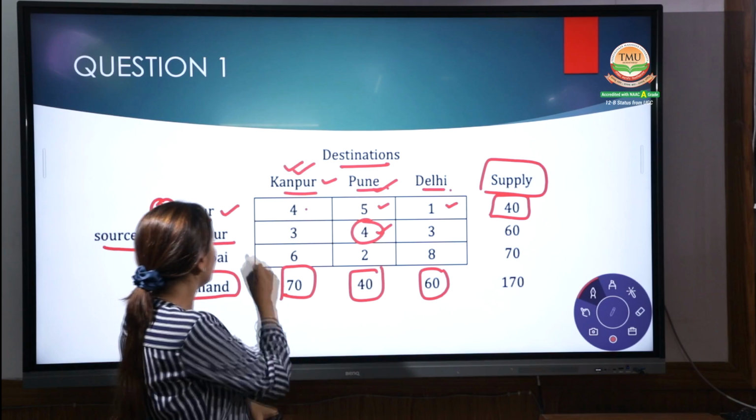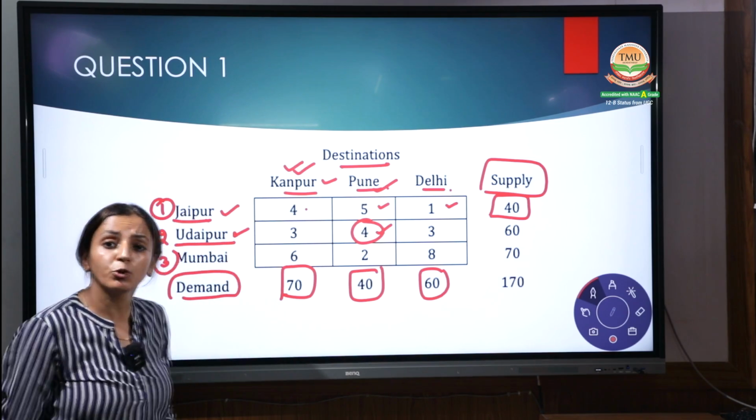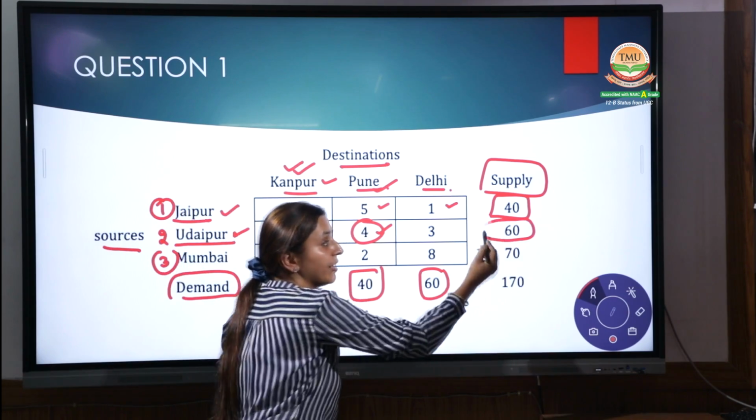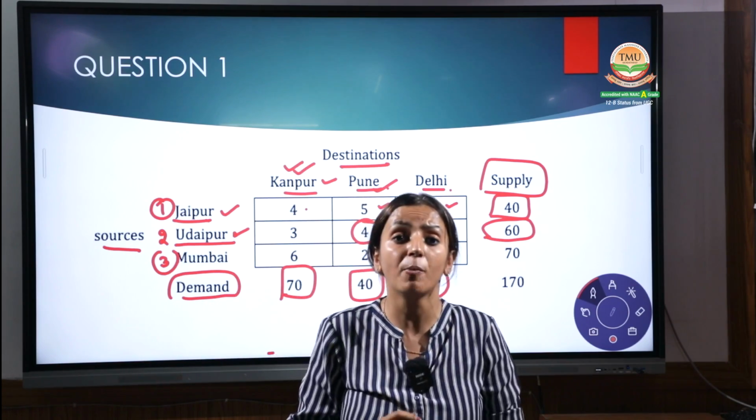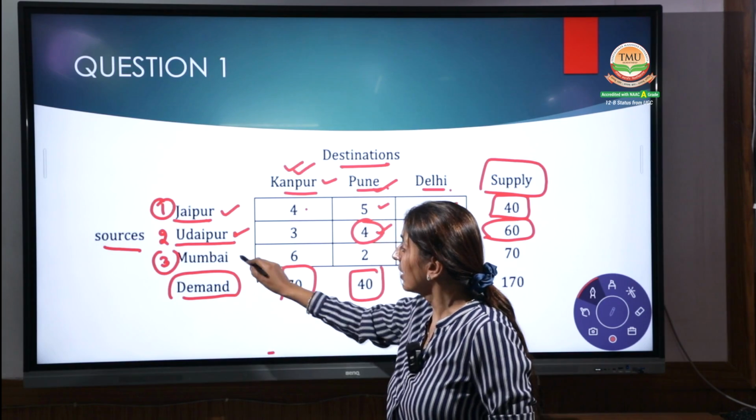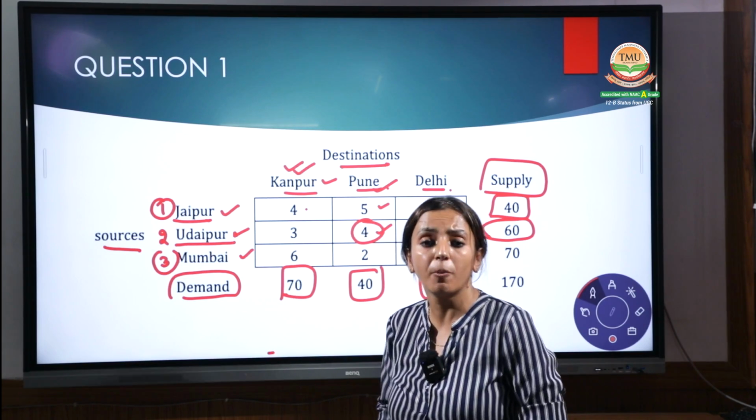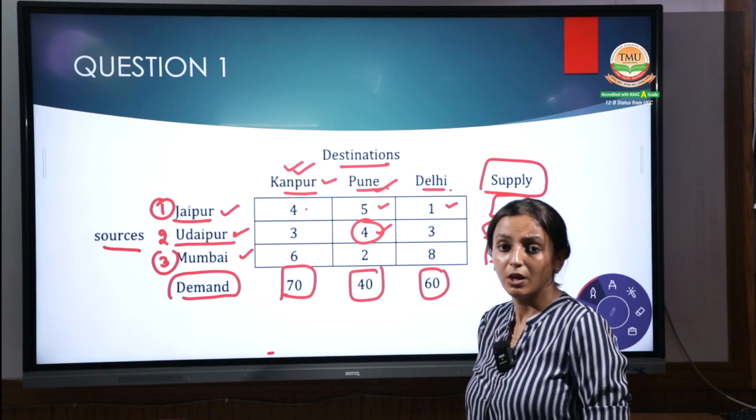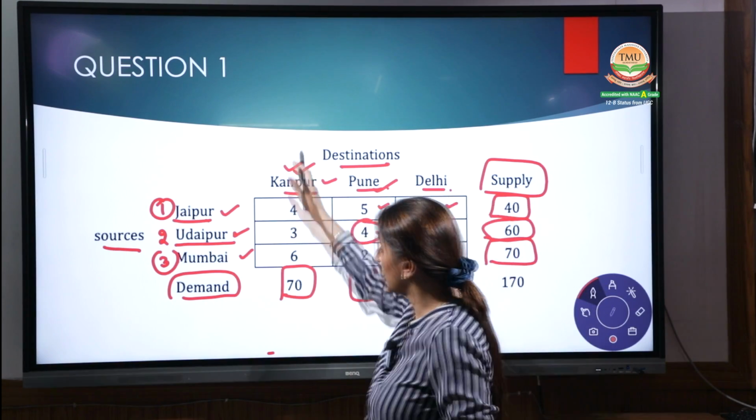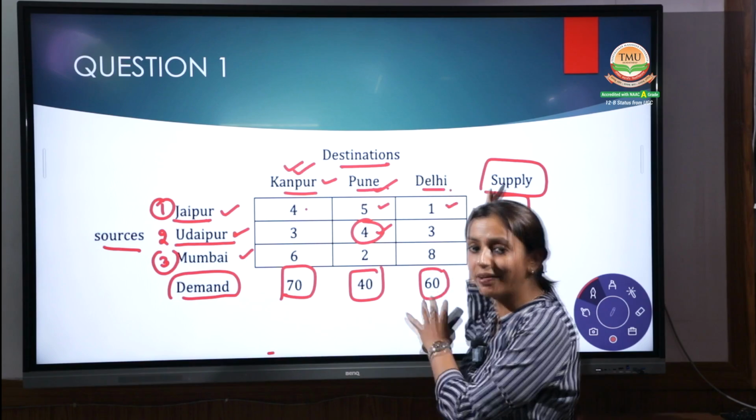The second one is Udaipur. How much can Udaipur transfer? Udaipur has the capacity of supplying 60 units. The third one is Mumbai. How much can Mumbai transfer? That is 70. You have to make it clear how much is required and how much you can transfer.